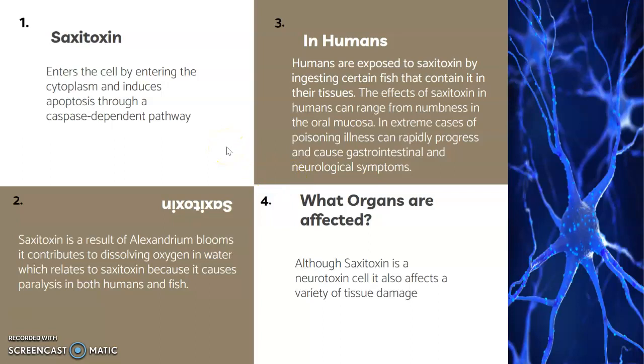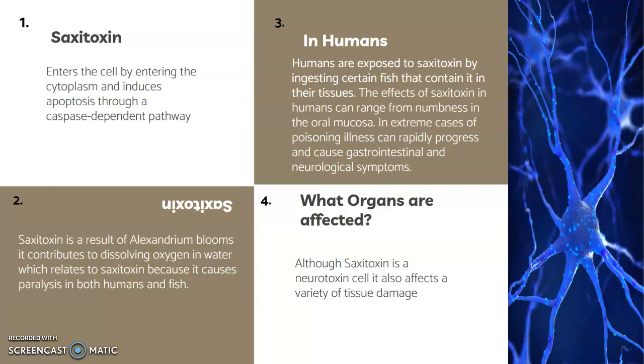Moving on, saxitoxin enters the cell by entering the cytoplasm and induces apoptosis through a caspase-dependent pathway. So what is apoptosis? It is the process of programmed cell death. And a caspase is a unique family of cysteine proteases carried out by apoptosis. Caspases exist as inactive zymogens in cells and undergo a cascade of catalytic activation at the onset of apoptosis.